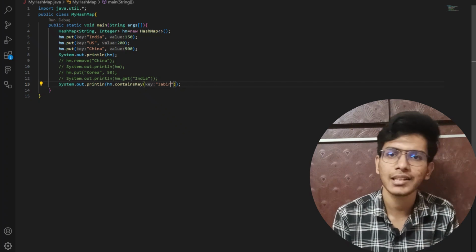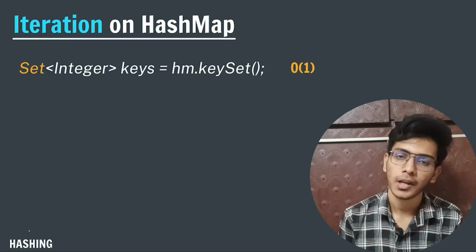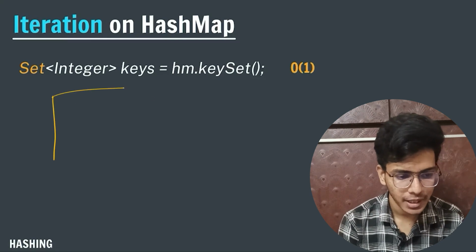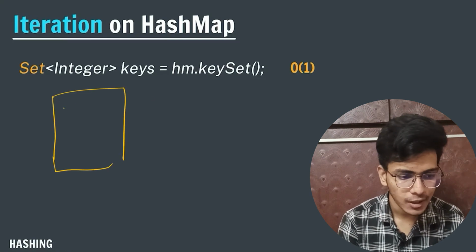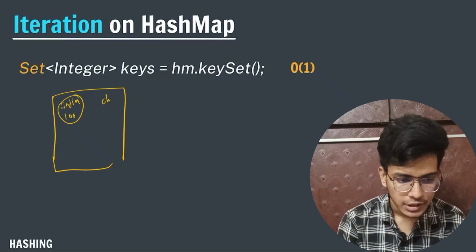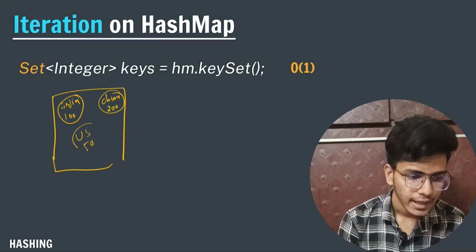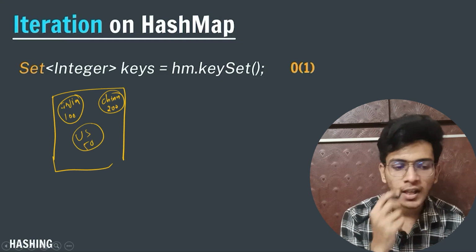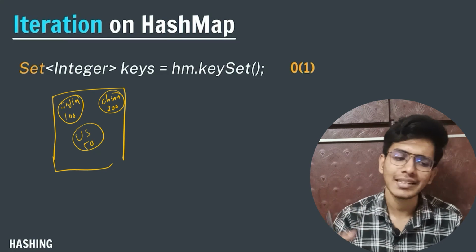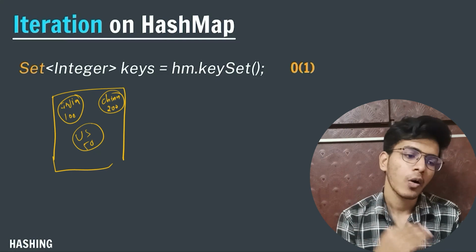Now let us talk about another concept. Now let us talk about how we can iterate over a particular hash map. Let's say this is my hash map. In this I am storing India, India population is 100, China population is 200, and US population is 50. Like this I am storing nodes in my hash map. Now I want to iterate through each and every node, and I want to print the key and the value related to that particular hash map. Now how can I do that?